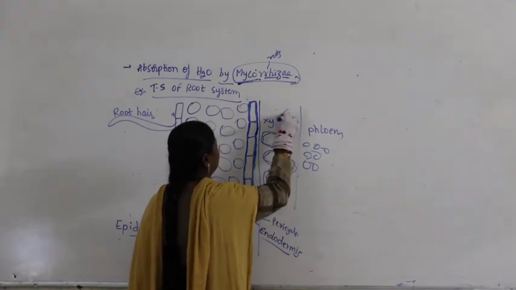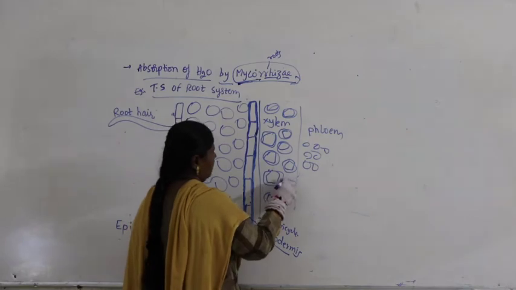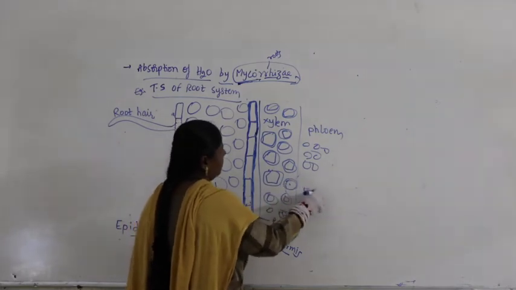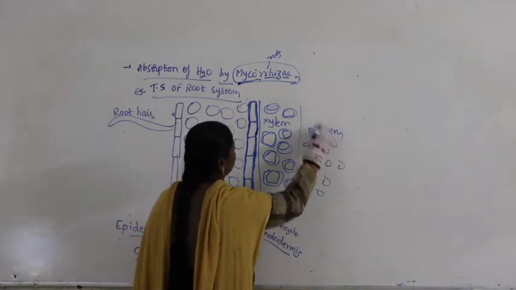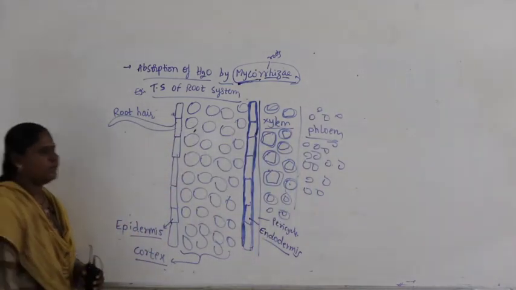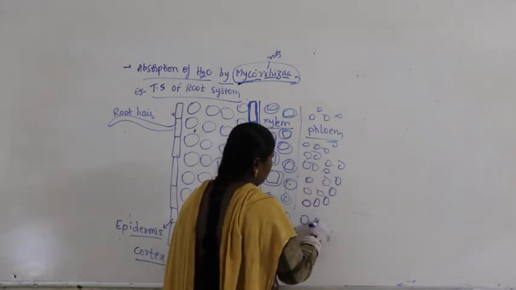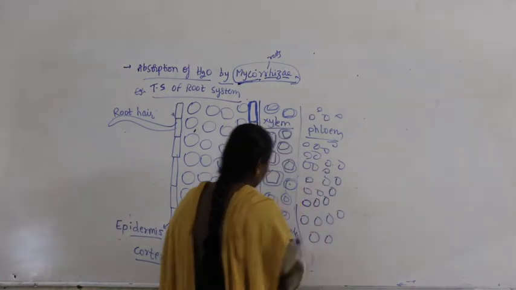All this here is nothing but xylem. Okay. So, the layer of cells here is nothing but phloem, right. So, you can fill the diagram here with the number of cells.